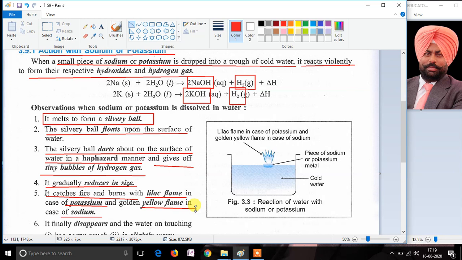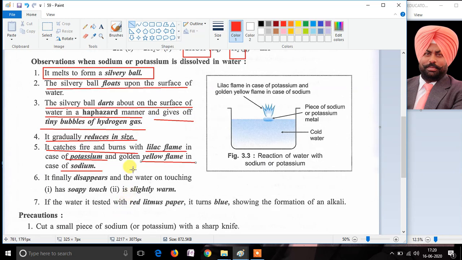This means when potassium is dropped in water, after melting and the formation of silvery balls darting on the surface of the water, after reducing its size, it burns with a lilac flame. And if sodium is dropped instead of potassium, then a yellow flame is seen instead of a lilac flame. These silvery balls, in both cases, finally disappear after burning.